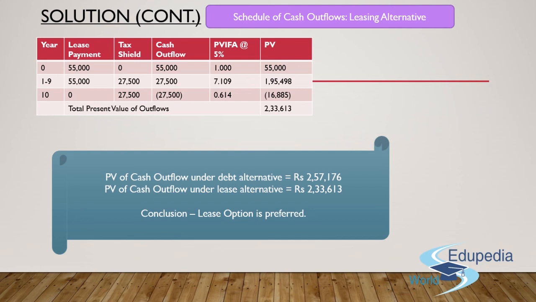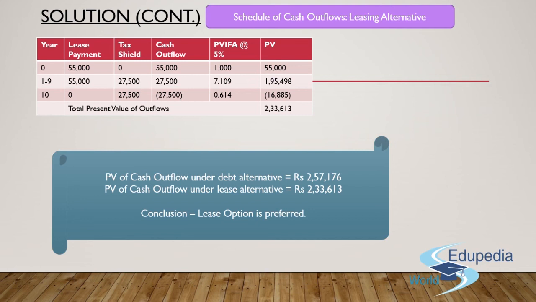Are we paying any lease payment in year 10? Absolutely not. We have already made the entire payments from year 0 till year 9. But since I have made the payment at the beginning of the year itself, I can book my expense belonging to year 10 only by the end of year 10. So here I'll get the benefit of tax shield.